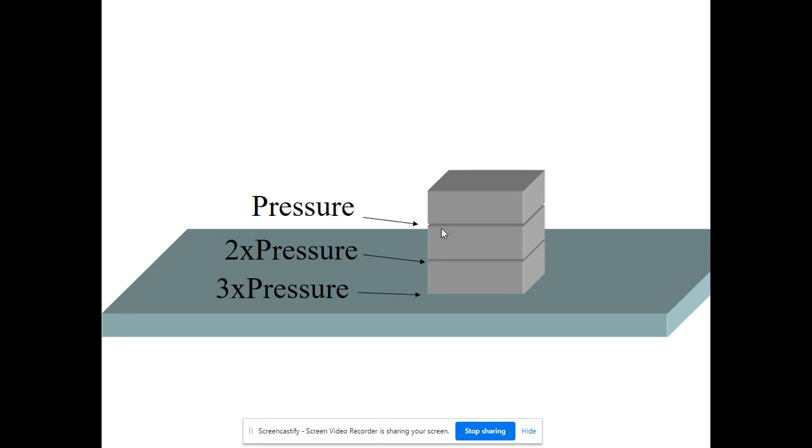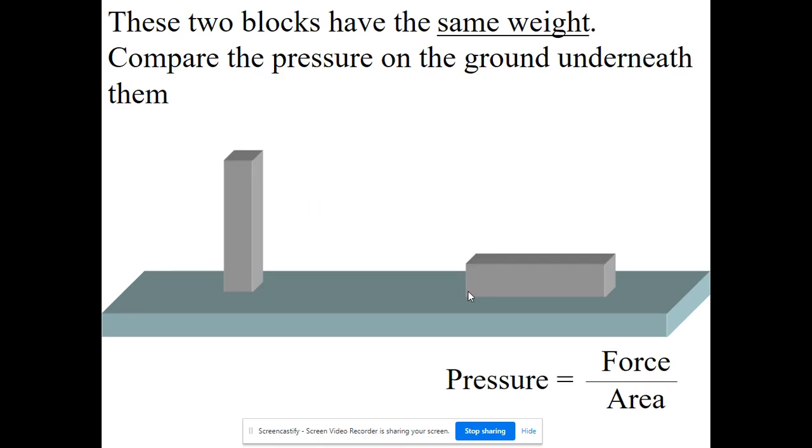Okay, so under here, there's a certain amount of pressure. Under this one, there's twice the pressure because it's supporting 2 blocks. And under this block at the bottom here, it's 3 times the pressure of this one because it's supporting the weight of three cubes of concrete or whatever those are.